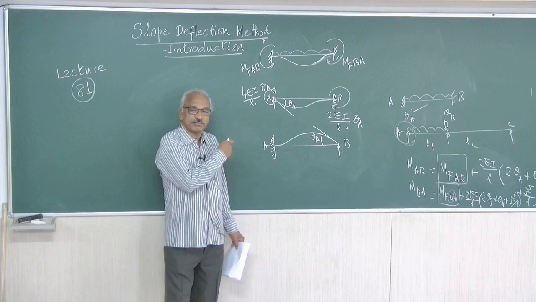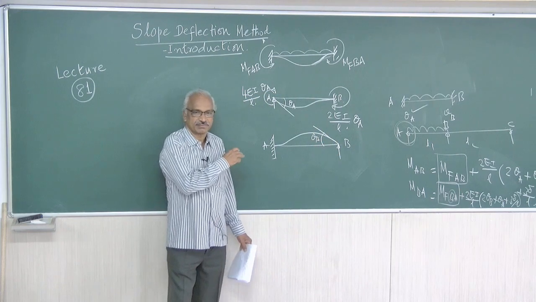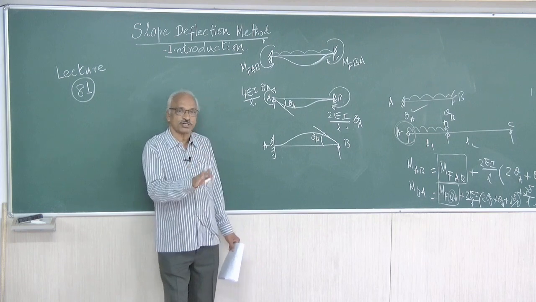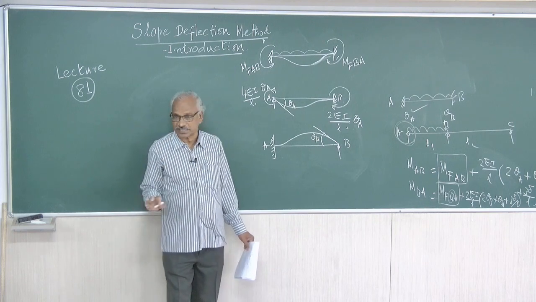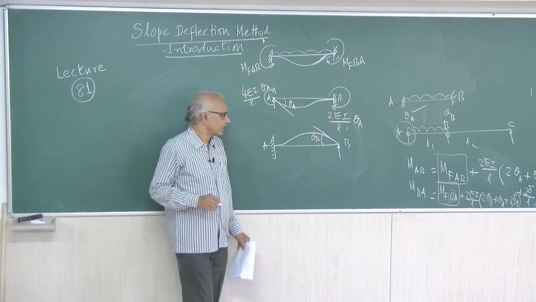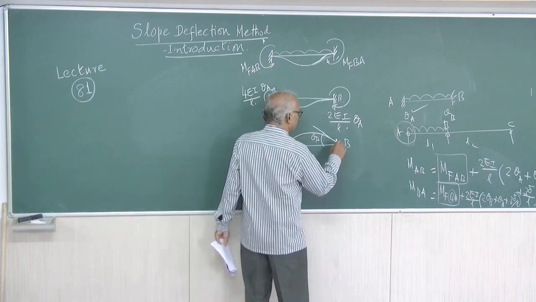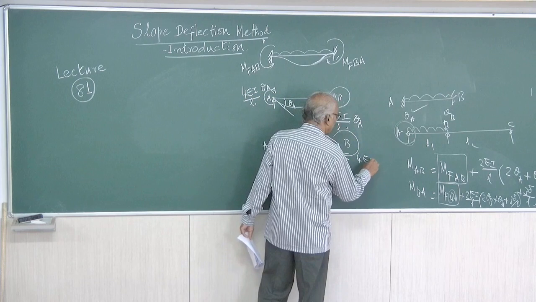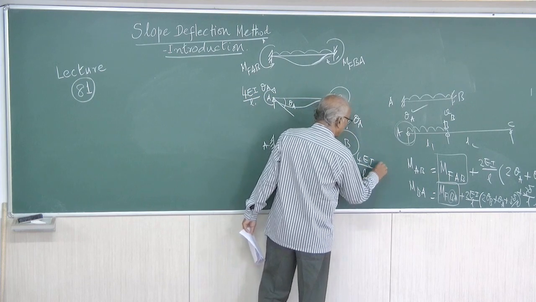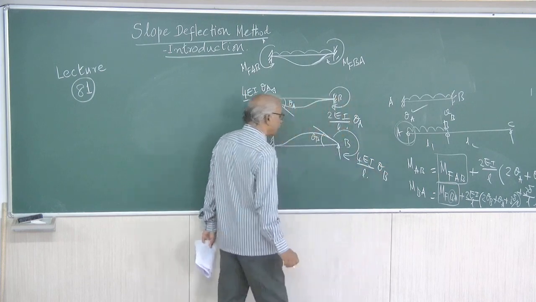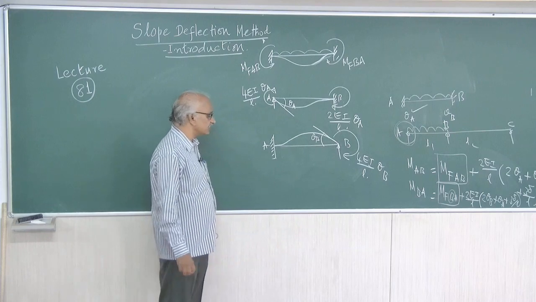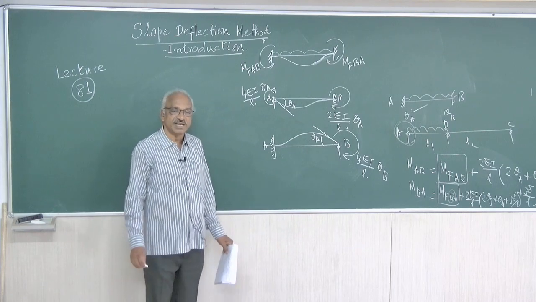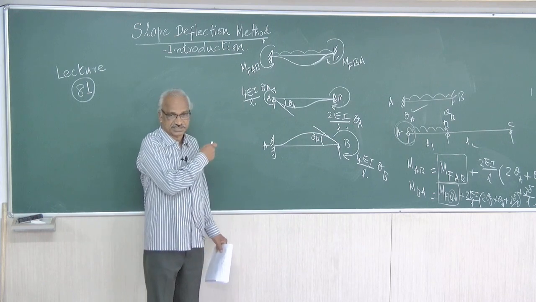At that time, you fix A. So you are going to allow only one displacement at a time. One by one, you are allowing all possible displacements. Now here, the moment required will be 4EI by L into theta B. 4EI by L into theta B is the moment required at the end B for causing a rotation of theta when end A is fixed.